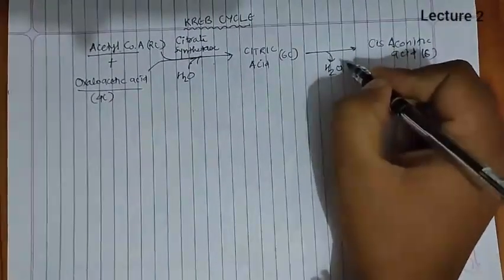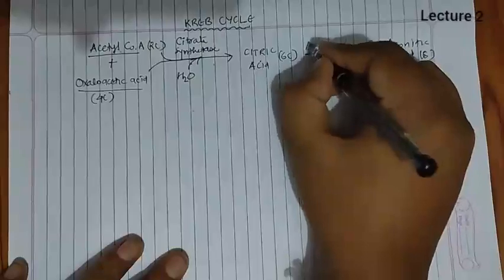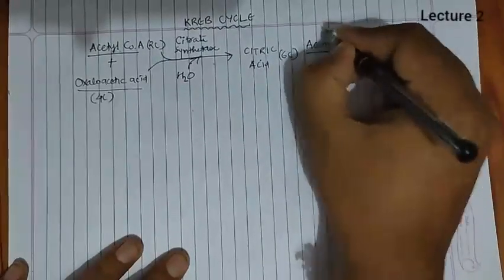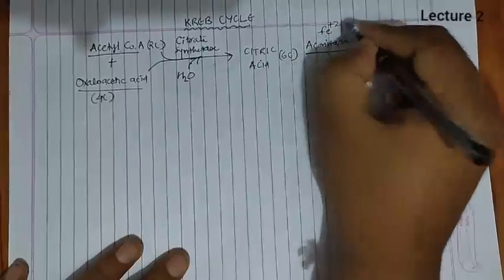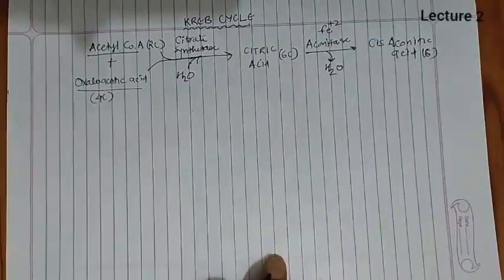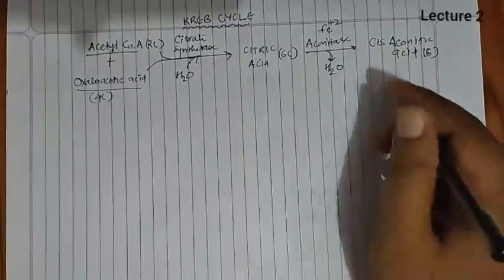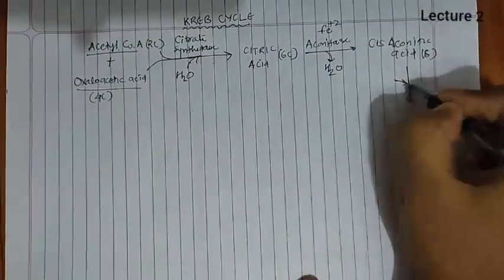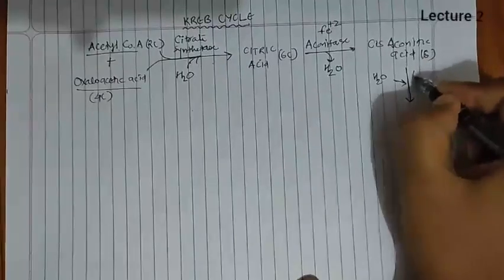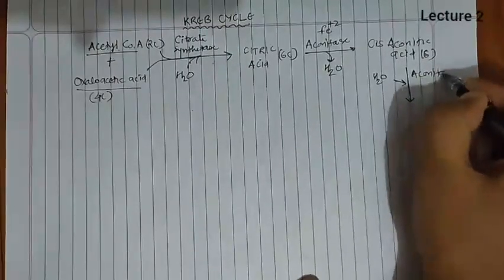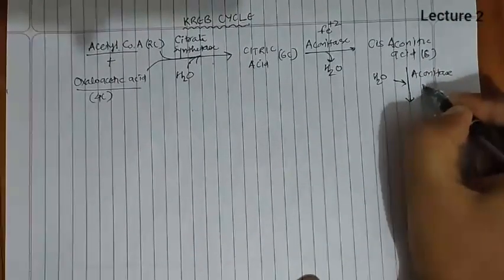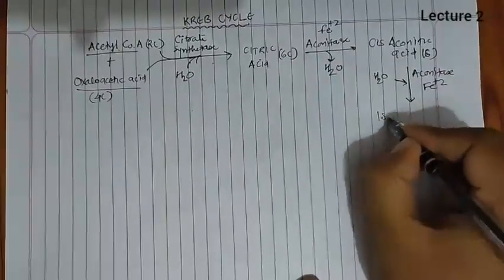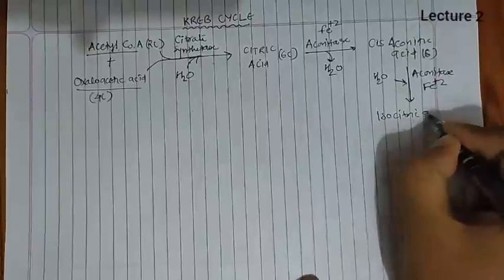With the release of water, the enzyme aconitase works here, and aconitase uses iron as a cofactor to carry out this conversion of citric acid into cis-aconitic acid. Later on, this cis-aconitic acid, by addition of water in the presence of aconitase enzyme and iron acting as a cofactor, converts into isocitric acid.